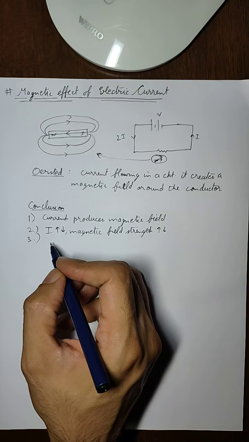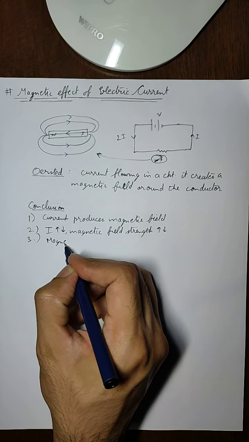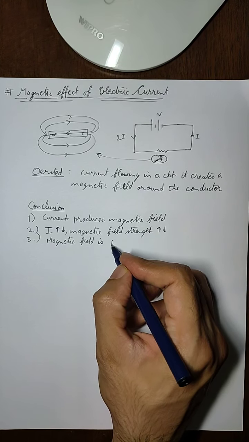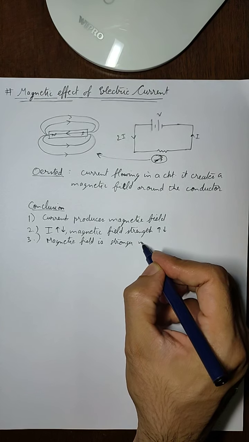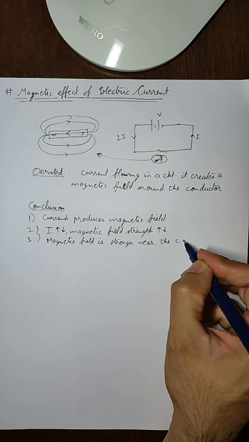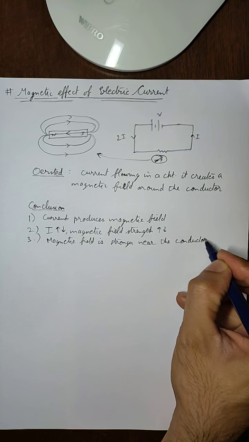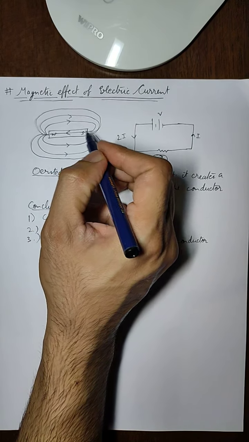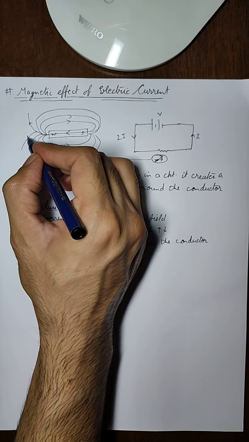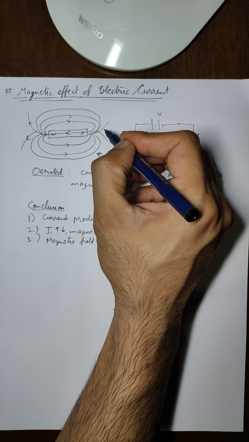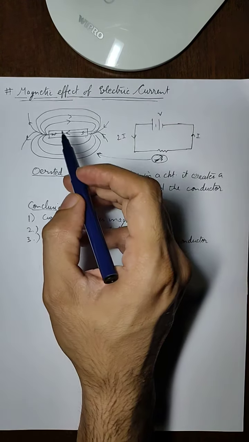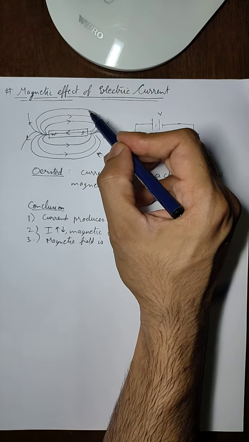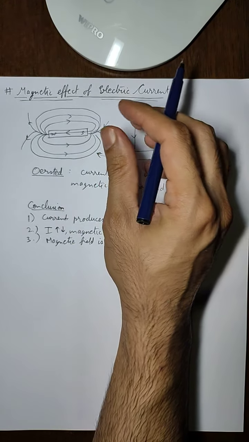Another conclusion was, the magnetic field that is produced around the conductor is stronger near the conductor. As is shown by magnetic field lines, if you remember the diagram of magnetic field lines from your junior classes, then you would know that magnetic field lines are very close together near the magnet, and as we move away from the magnet, the magnetic field lines become far apart.